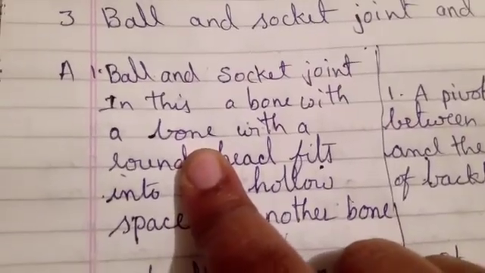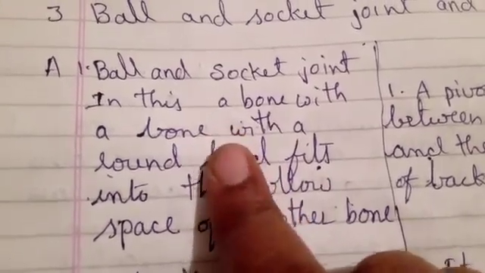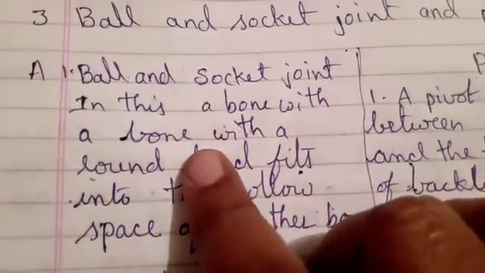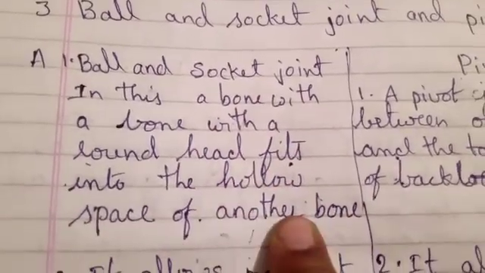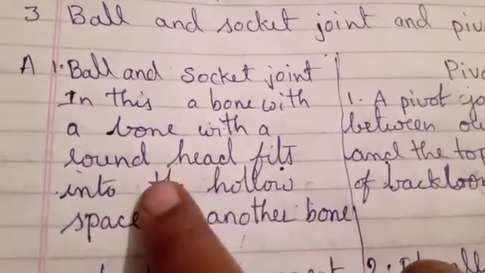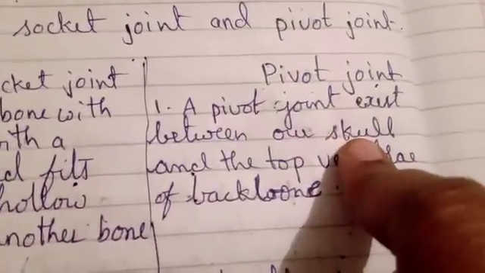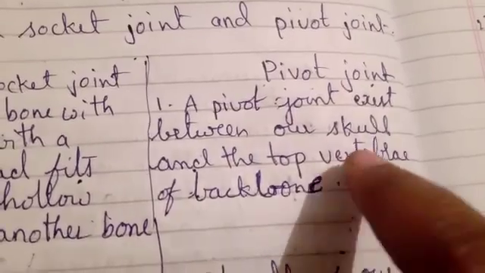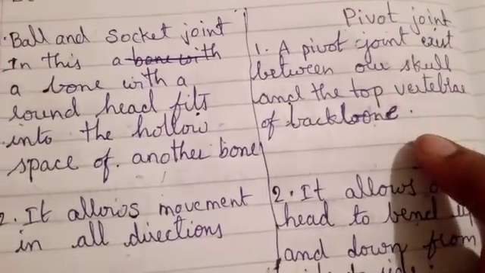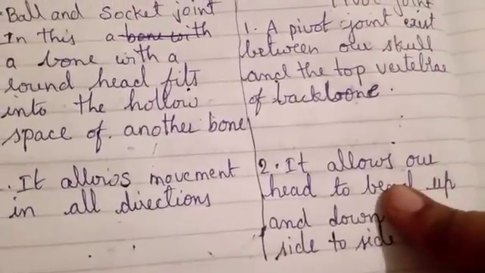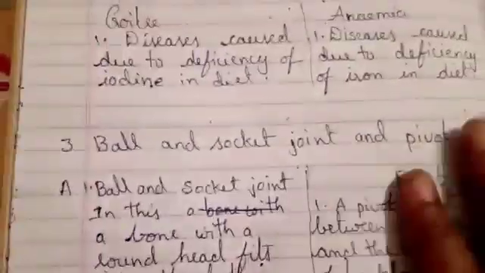Ball and socket joint is present in the shoulder. It allows movement in all directions. In this, a bone with a round head fits into the hollow space of another bone. Pivot joint is located between the skull and vertebrae. Pivot joint exists between our skull and the top vertebra of the backbone. It allows our head to move forward, backward, and sideways. This is the difference between ball and socket joint and pivot joint.